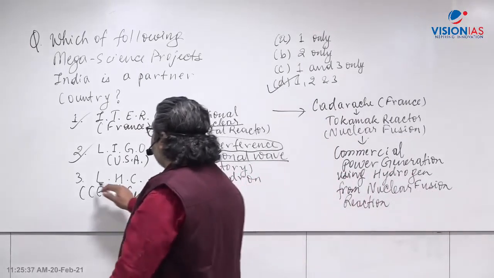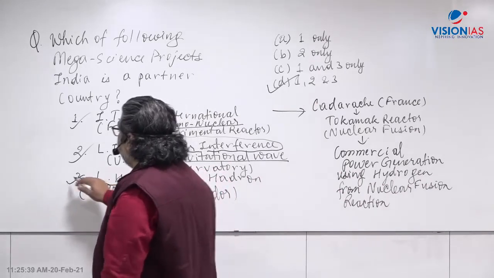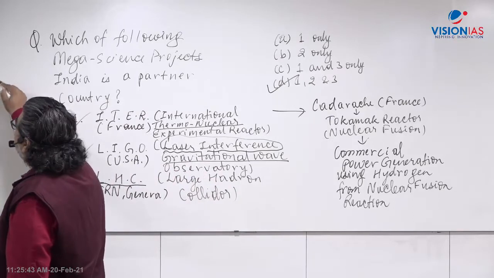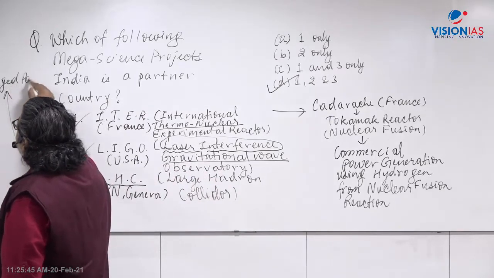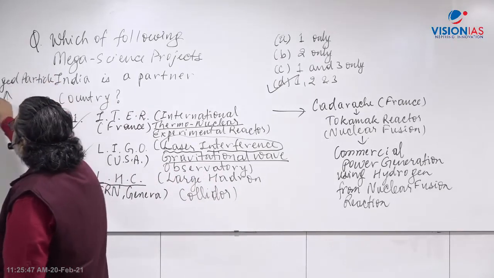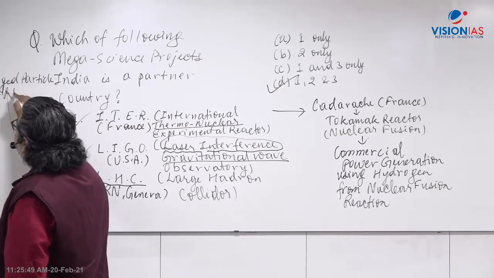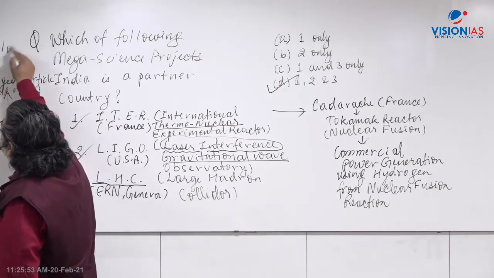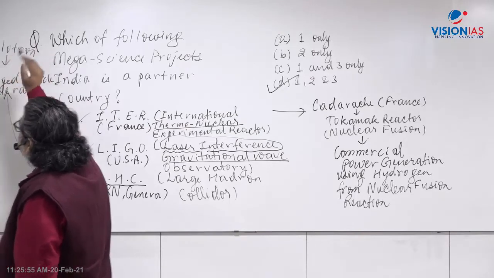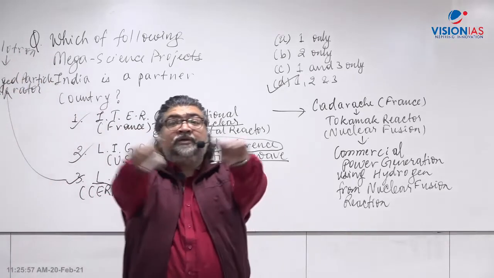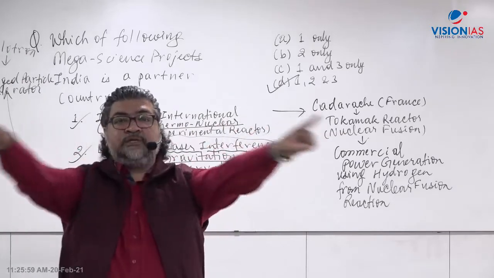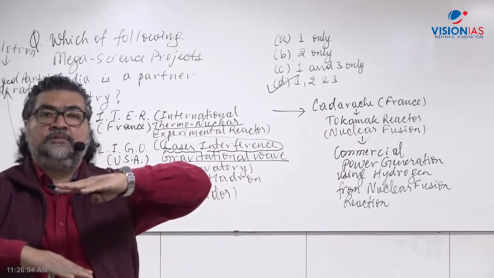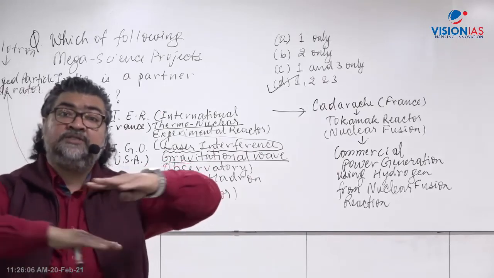The LHC, the Large Hadron Collider, is basically a charged particle accelerator, like a cyclotron. It has a 10 kilometer circumference, under the ground, at the France and Geneva border.